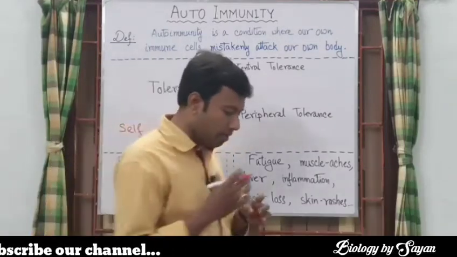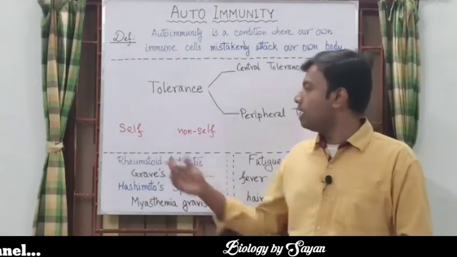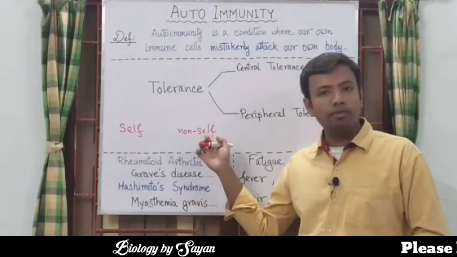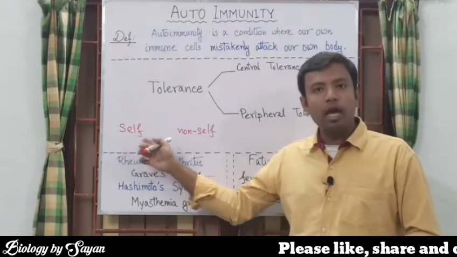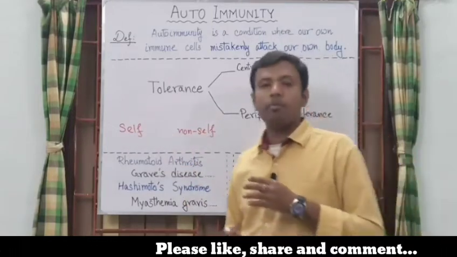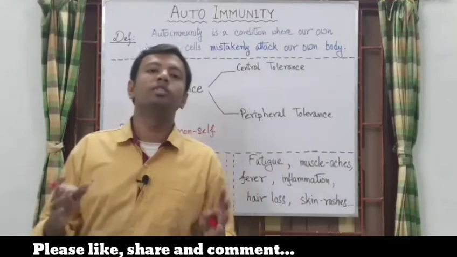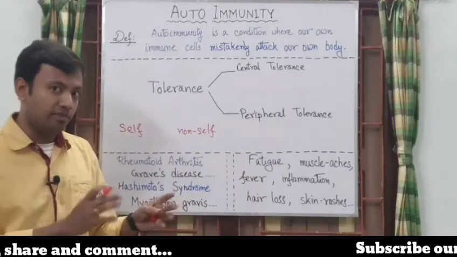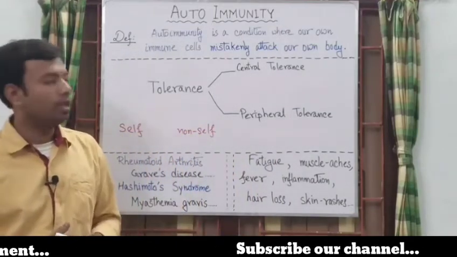And if our immune cells fail to recognize self and non-self cells, or self protein and non-self protein, then our body will develop autoimmune diseases. That feature is referred to as autoimmunity.